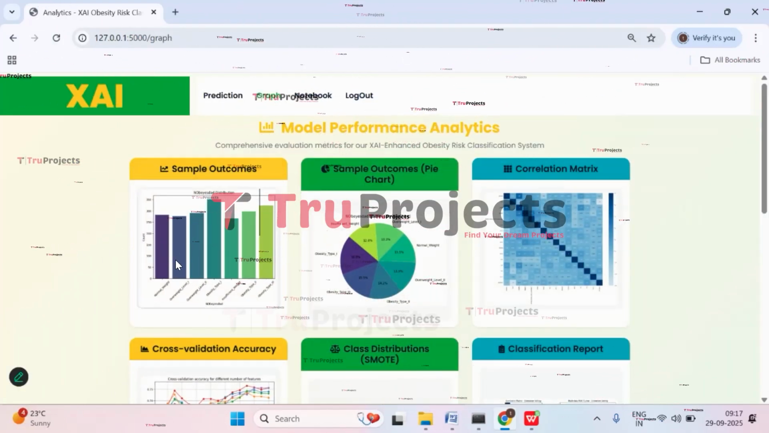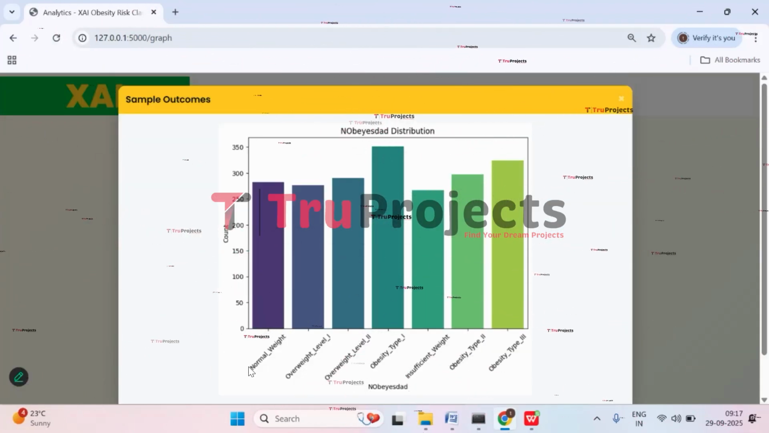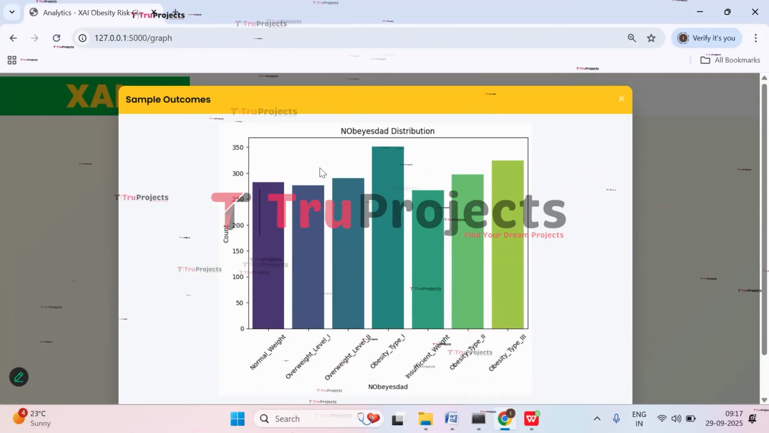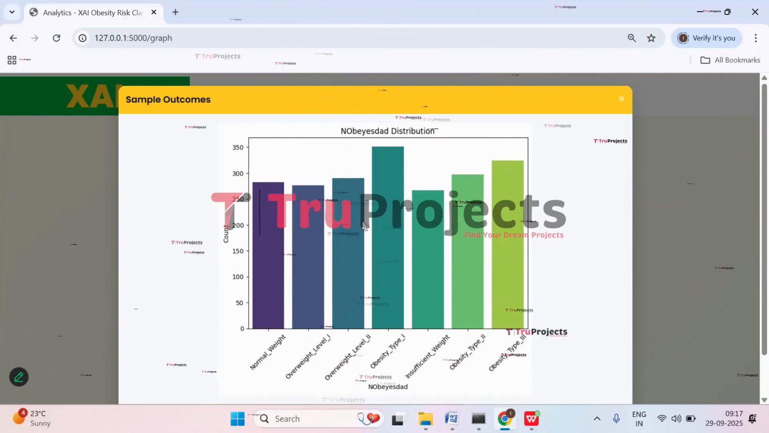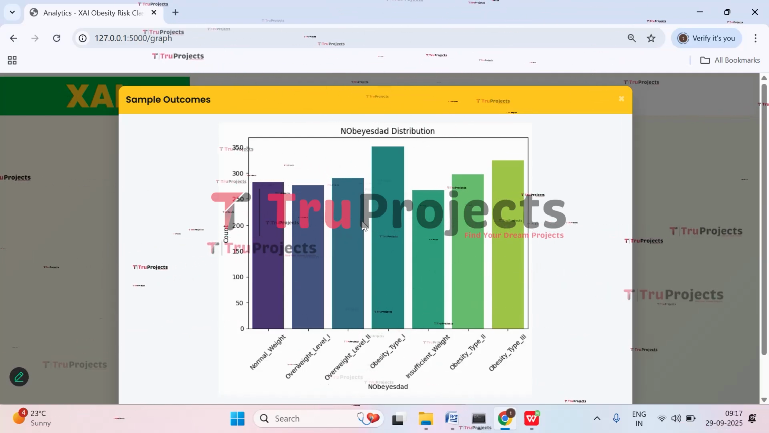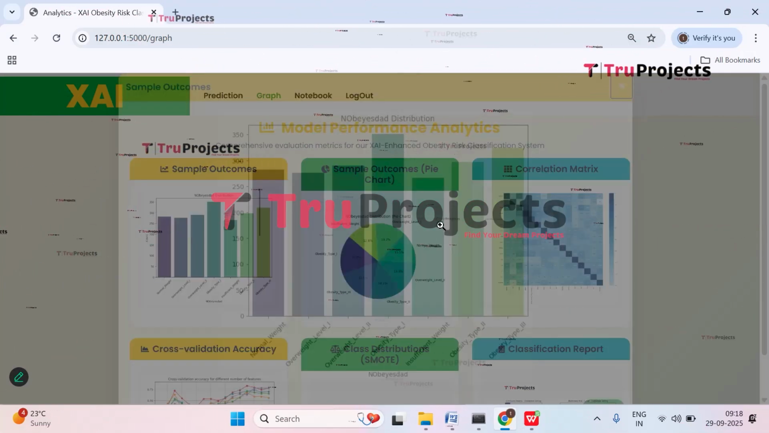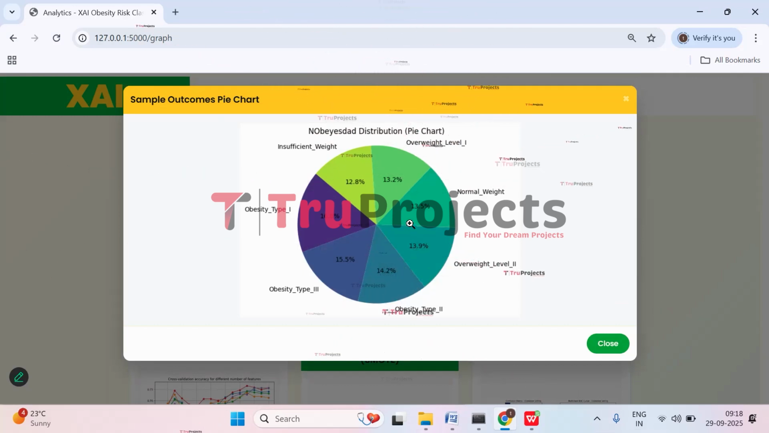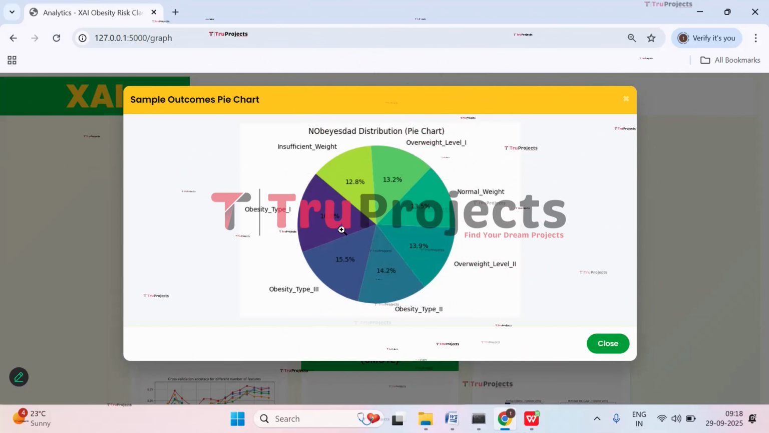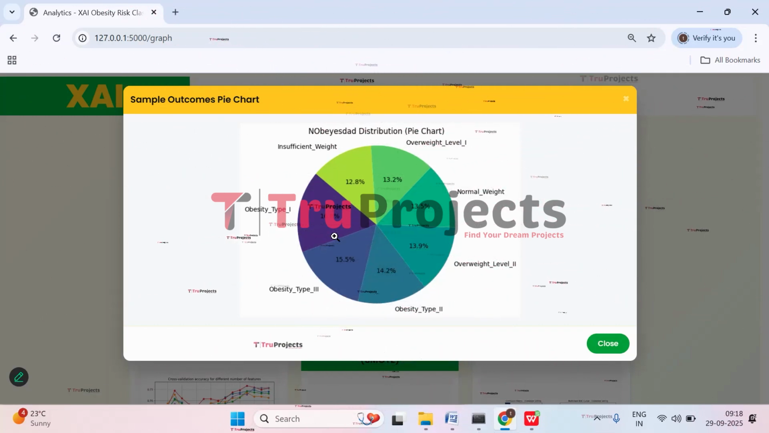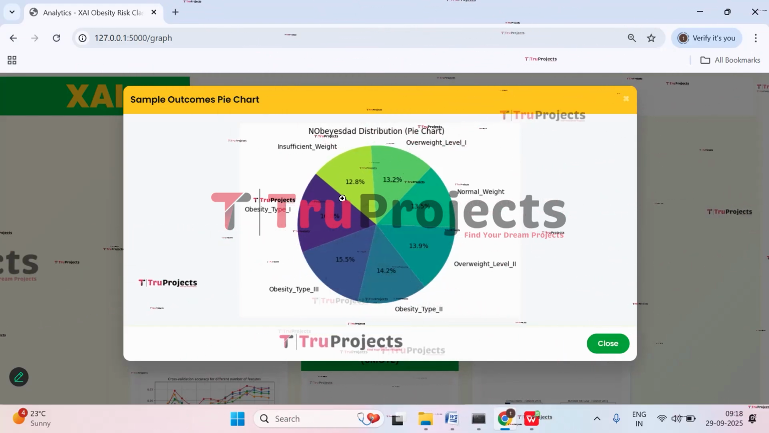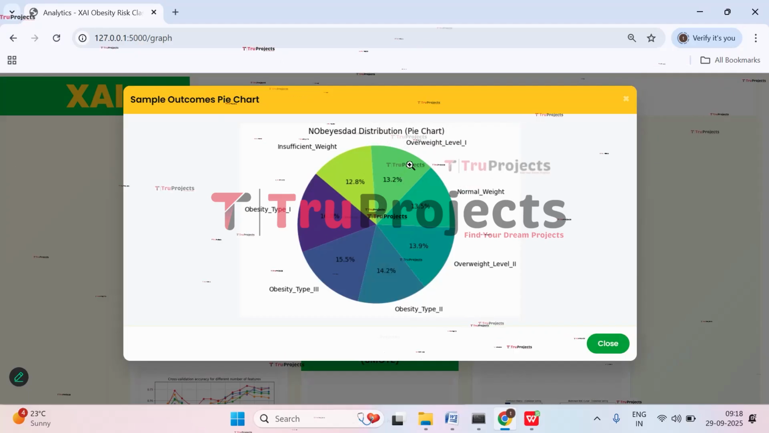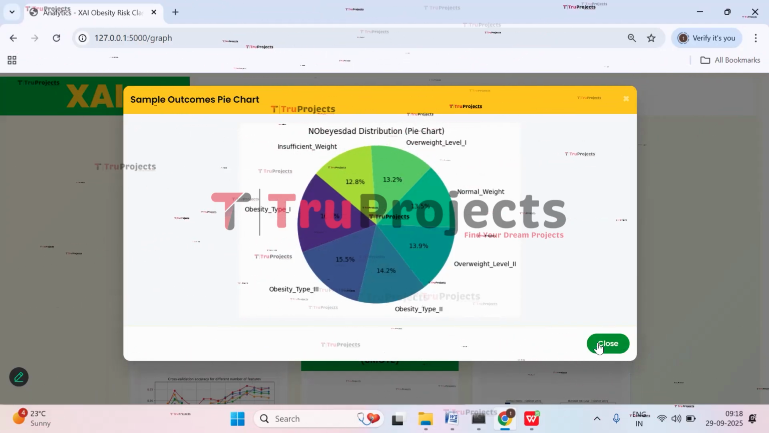And here you can see sample outcome graph. So here on x-axis we have number of obese data and here on y-axis we have count. So these are the classes that we are predicting. Close it. And this is the sample outcome in the pie chart. So each color represents one type of class. So the purple represents obesity type, and this color green represents insufficient weight, and this dark green represents overweight. So like that we have all the other classes represented in the pie chart.